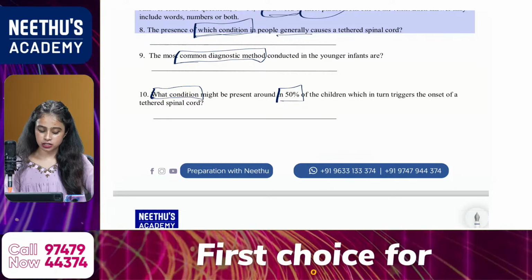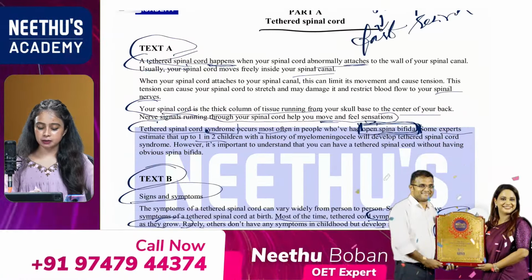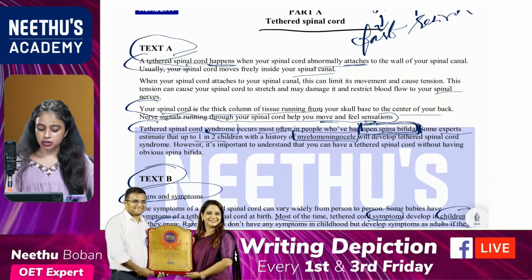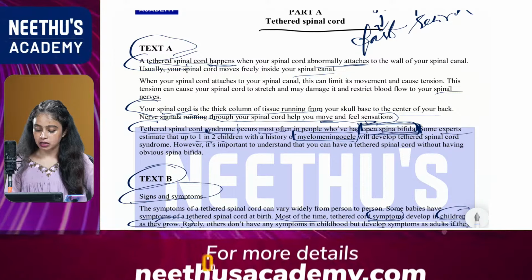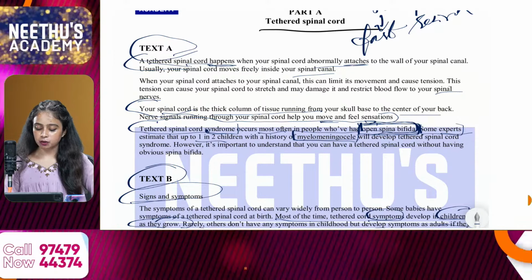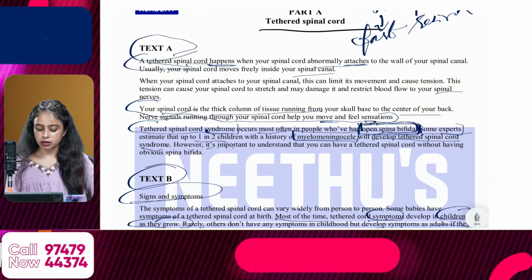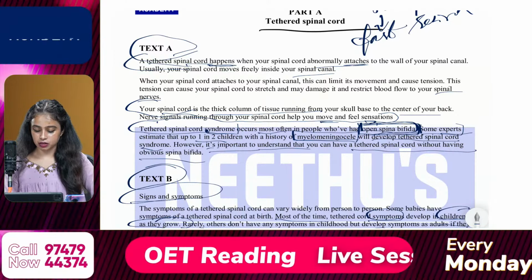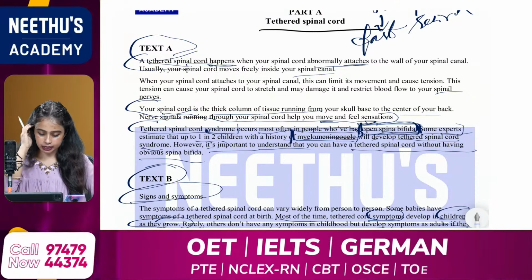It is myelomeningocele, which is mentioned in text A. Tethered spinal cord syndrome occurs in people who have had open spina bifida. Some experts estimate that up to 1 in 2 children with a history of myelomeningocele will develop tethered spinal cord syndrome. However, you can have a tethered spinal cord without having obvious spina bifida. So the answer is myelomeningocele. Very good.